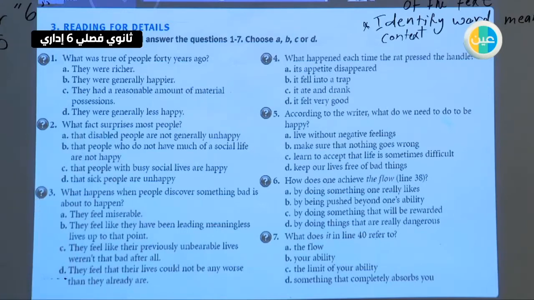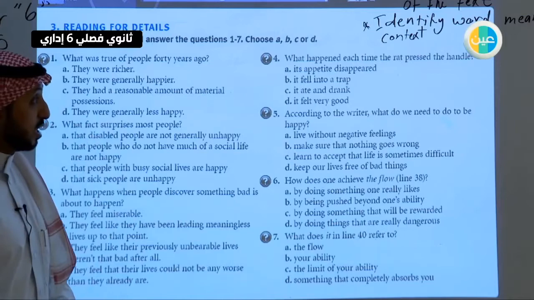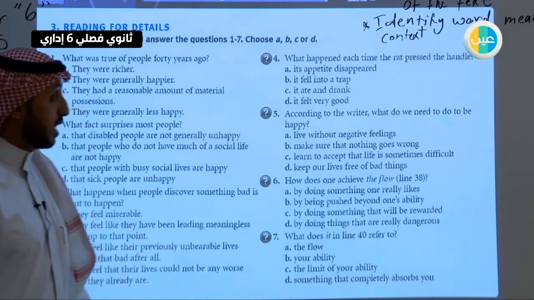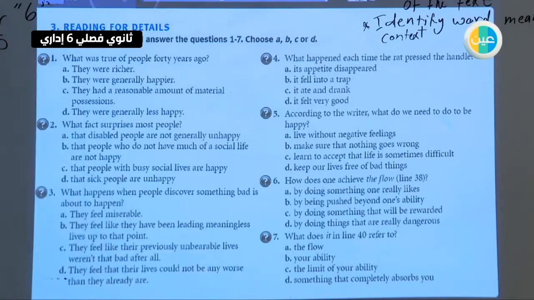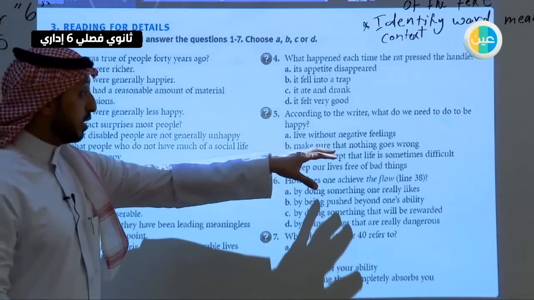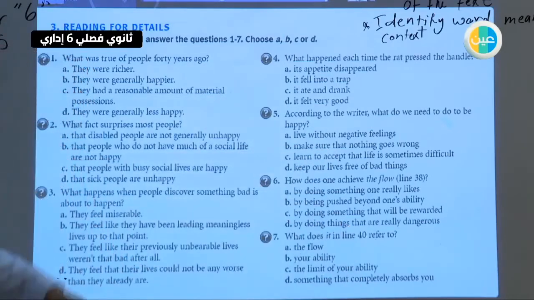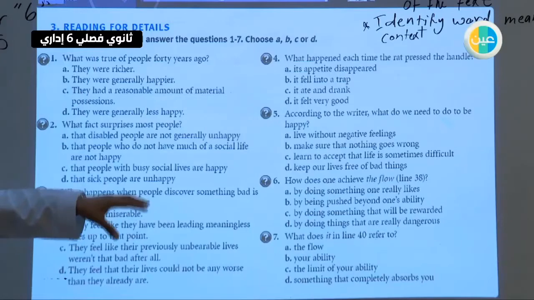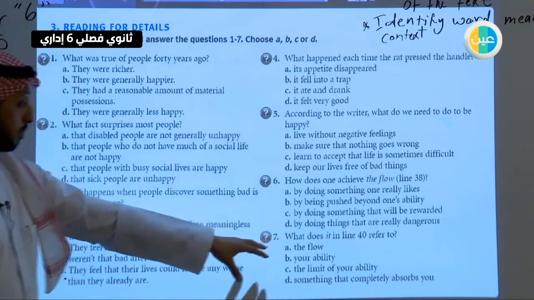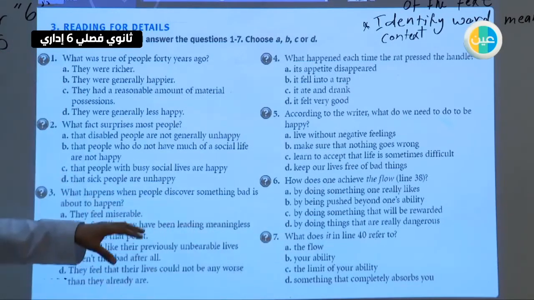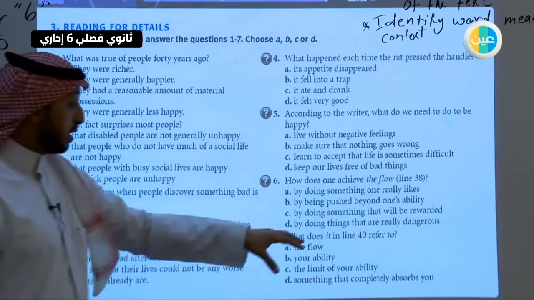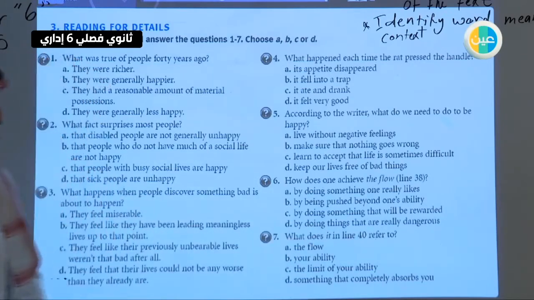Number 3, what happens when people discover something bad is about to happen? Number 4, what happened each time the rat pressed the handle? Number 5, according to the writer, what do we need to do to be happy? Number 6, how does one achieve the flow? Number 7, what does "it" in line 40 refer to?